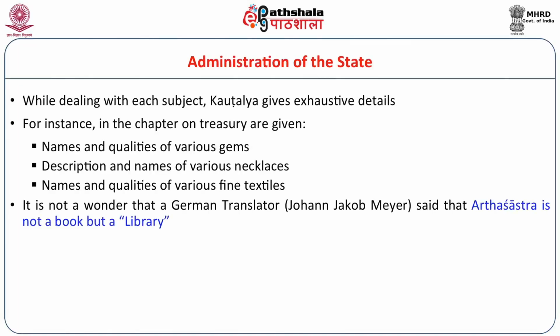Another noteworthy point is, it's not a mere list. When Chanakya is dealing with any particular subject, he gives exhaustive details. Let us just consider one example. He is dealing with, for example, the chapter on treasury. In treasury, various things come. Money comes, granary, jewels. So within jewels, he gives the names and qualities of various gems, the descriptions and names of various necklaces, and the names and qualities of fine textiles.